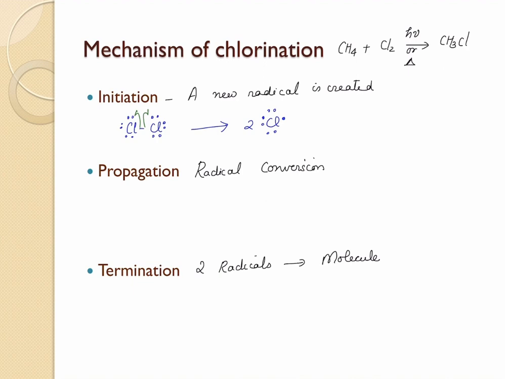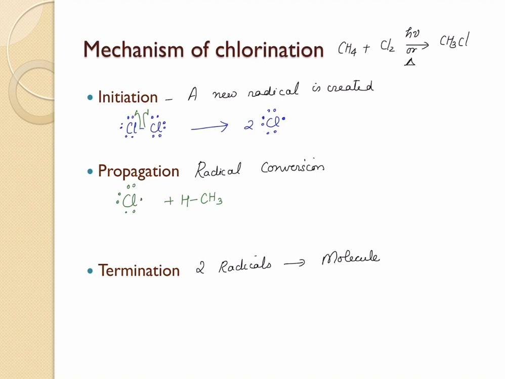In the next step, this chlorine radical that has been formed is going to remove a hydrogen from our methane molecule. So this is a chlorine radical, and it is now going to react with our methane. We pull the hydrogen from this methane to form a methyl radical.